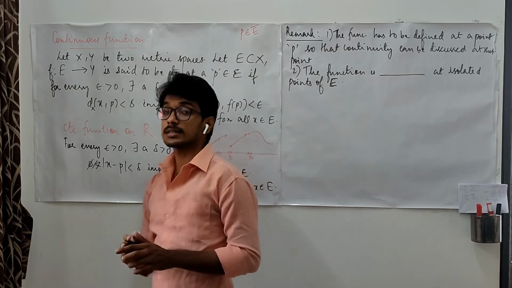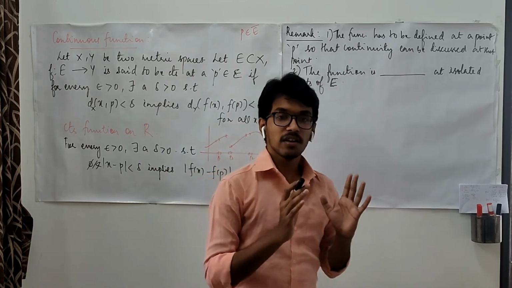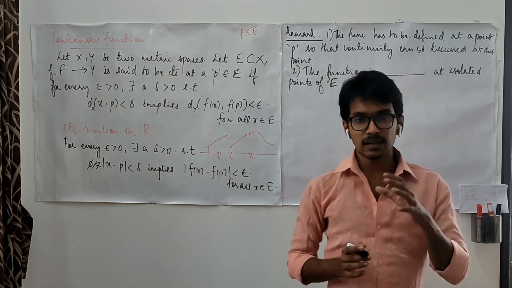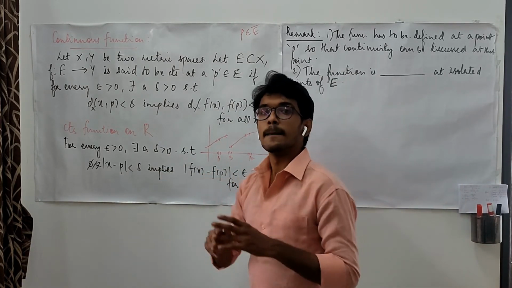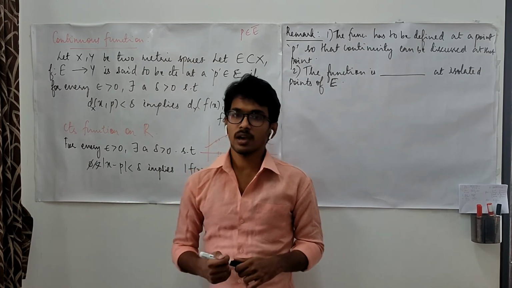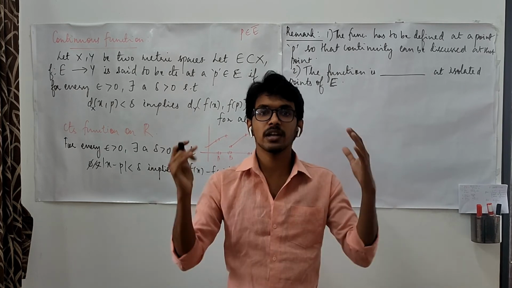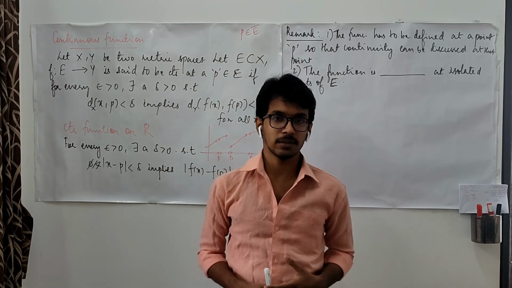A point of a set which is not a limit point of the set. If it is a limit point, in its neighborhood we will have at least a point of the set, and in the theorem we have seen that in the neighborhood of a limit point we will have infinitely many points of the set.